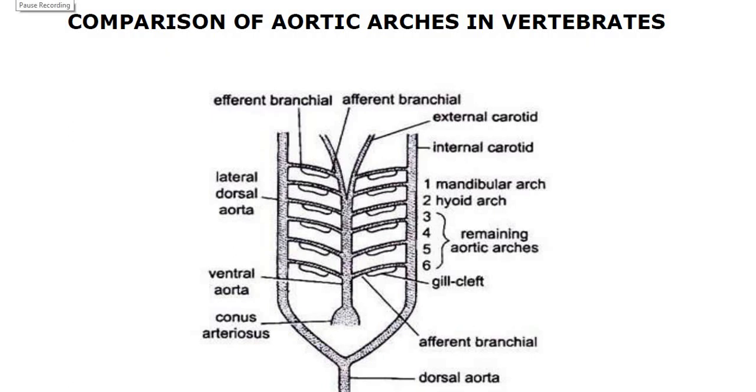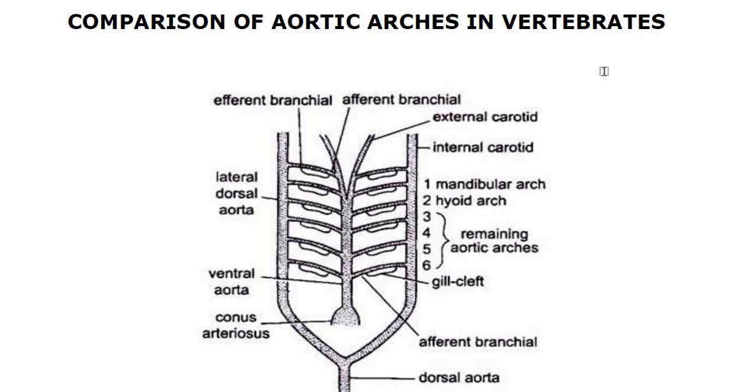So before actually knowing about the differences among different vertebrates regarding aortic arches, first we have to know what aortic arches are. Aortic arches are the paired blood vessels that emerge from the ventricle of the heart and are basically similar in number only in embryonic stages. So during embryonic stages the number of aortic arches remains the same irrespective of which vertebrate we are studying. Right from Pisces till mammals, during the embryonic stage the aortic arch number remains the same.